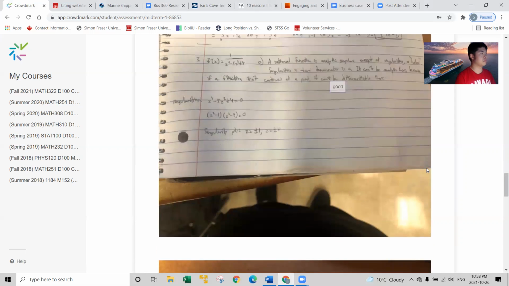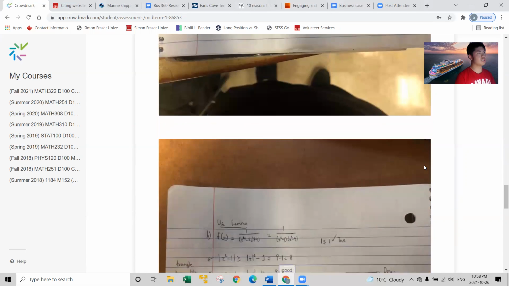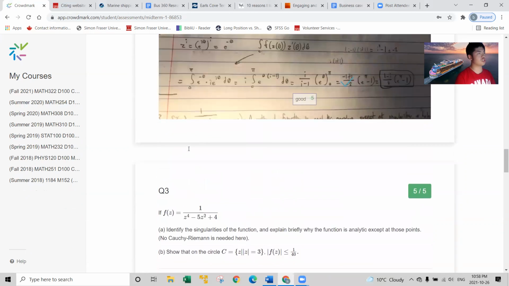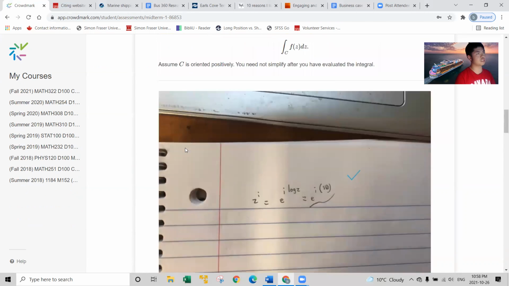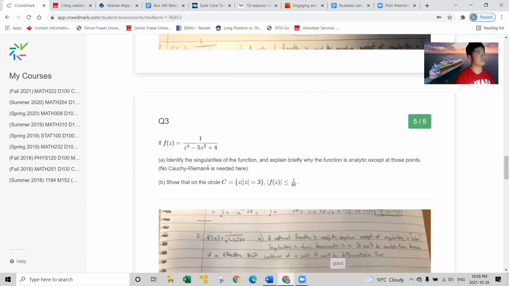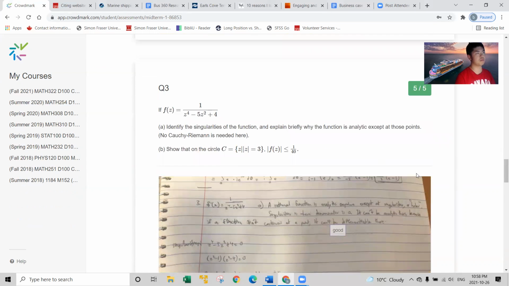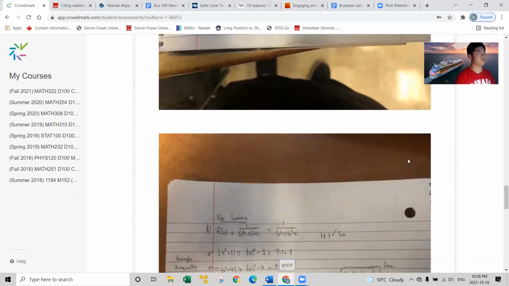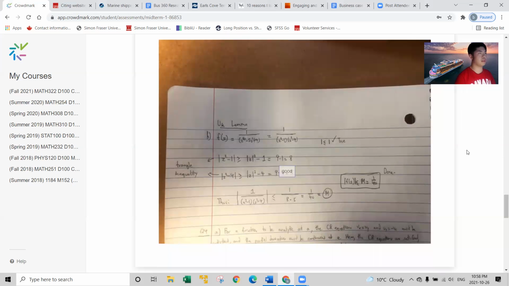Yeah, and part B, this one, the average for question 2 was 76%. The average for question 3 was 60%. I could understand why people struggled. Question 3, use the lemma. F of z is this, and then you break it down into z squared minus 1 and z squared minus 4, as indicated right here.